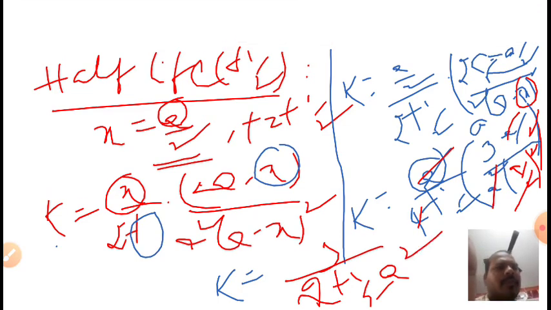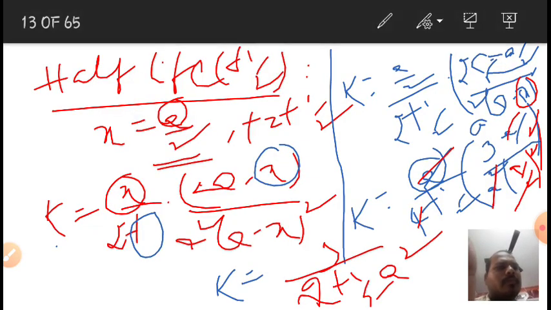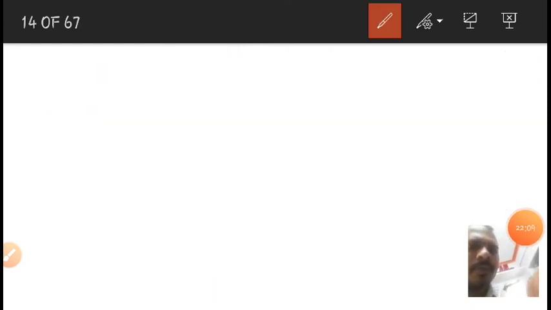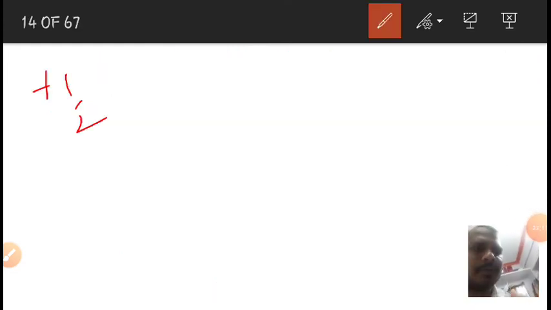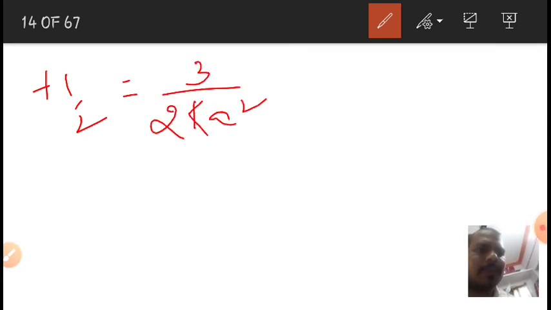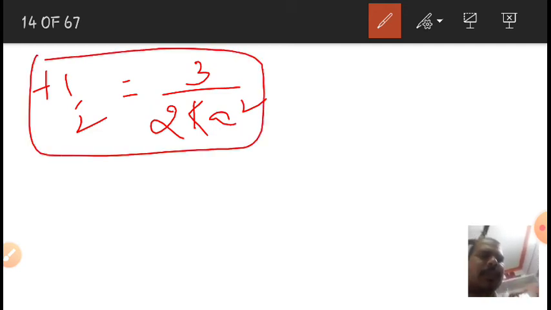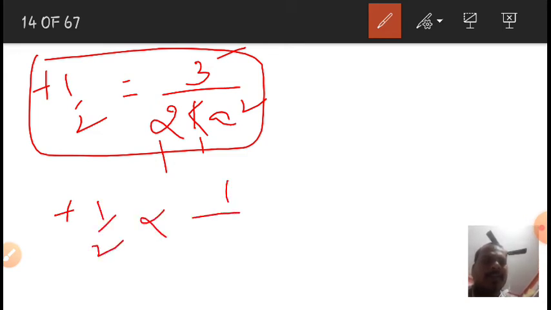I want t half, so t half is equal to 3 by 2 k a square. This is the equation for half-life of third order reactions. So here 3 is constant, 2 is constant, k is constant. Then I can write this equation like this.